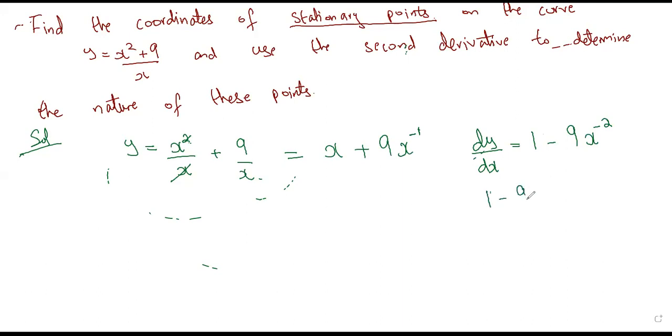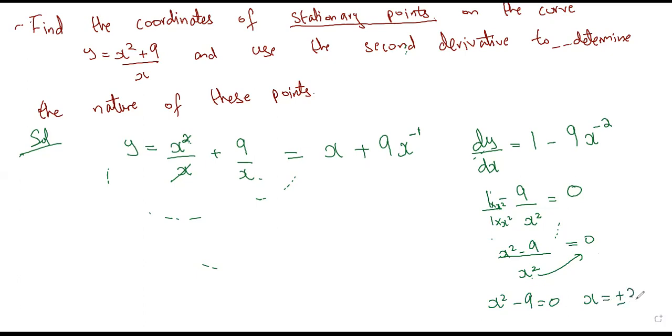So 1 minus 9 by x squared equals 0. I can take the LCM, that would be x squared. So I have 1 here. I'll multiply x squared here and with the numerator as well. x squared minus 9 equals 0. I'll take this x squared to that side, it would become 0, and I will get x squared minus 9 equals 0, and that would be x equals plus minus 3.